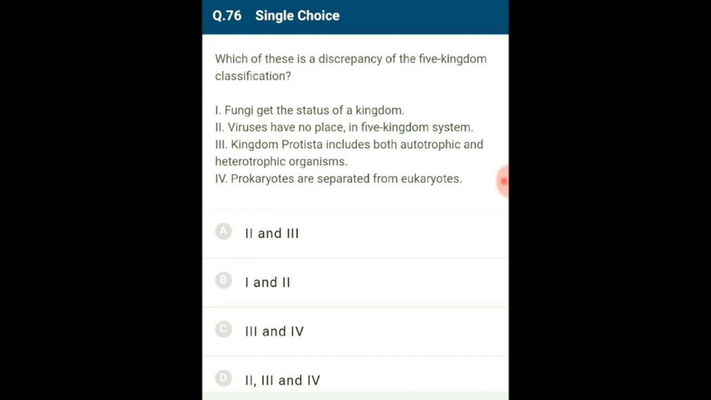So the answer for this question is option A. The second and third statements are the discrepancy of the 5 kingdom system of classification. So the correct option is A.